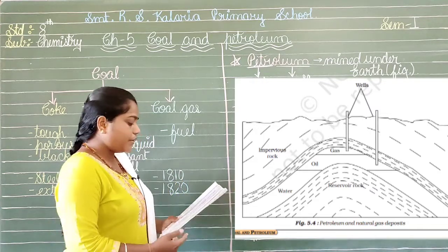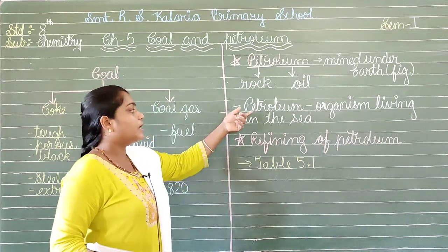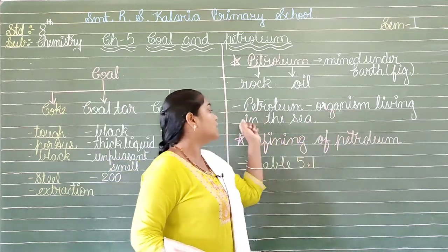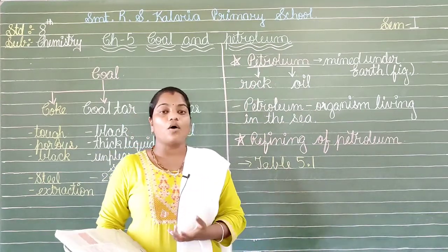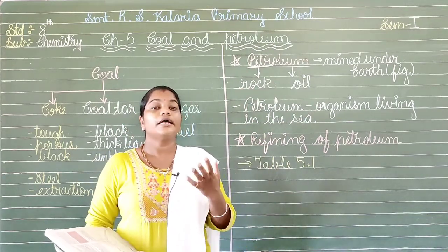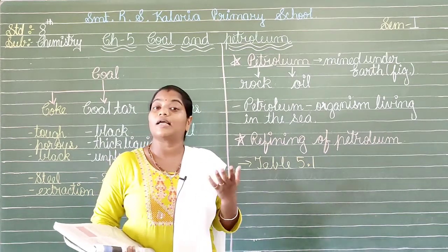Now here we have the petroleum. What is petroleum? It is made from the organisms living in the sea. As we know very well, petroleum is obtained from the sea, so it is nothing other than sea materials, that is, aquatic life.